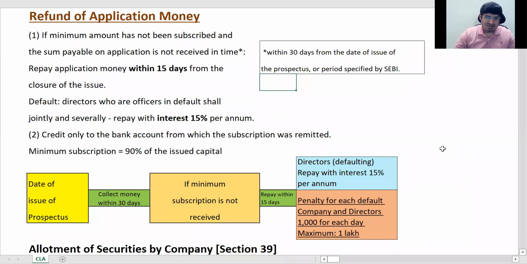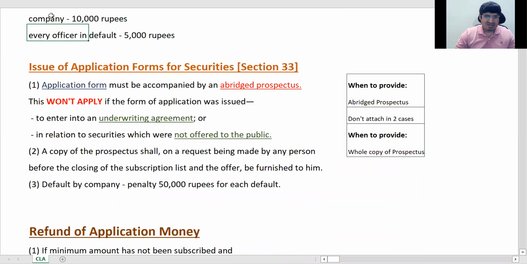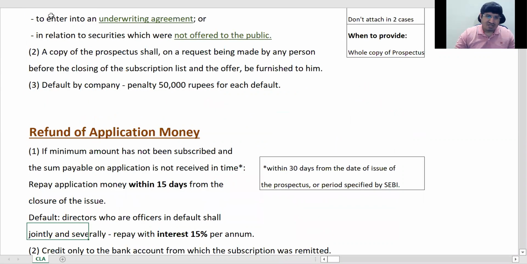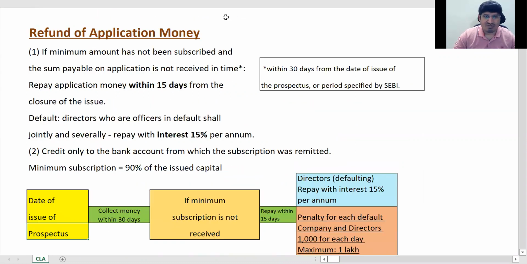Okay. Sir, can you repeat all these in brief? The refund part, this one, or? Yes, sir. Refund part. Refund part, huh? ठीक है.